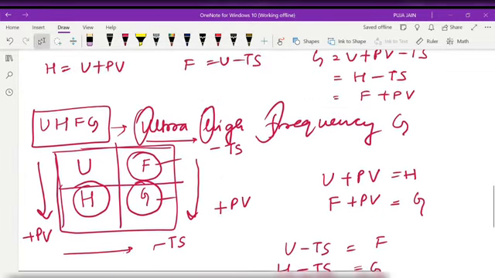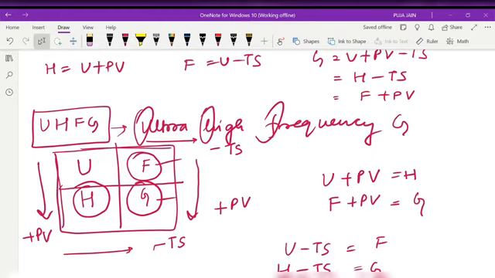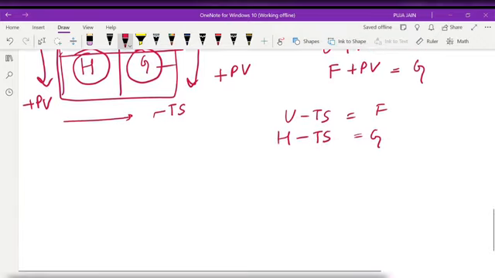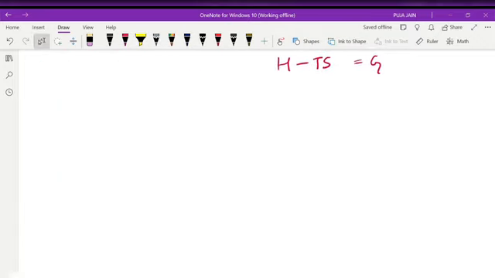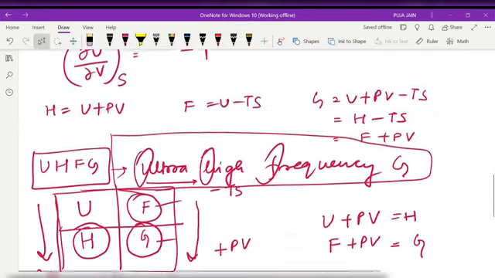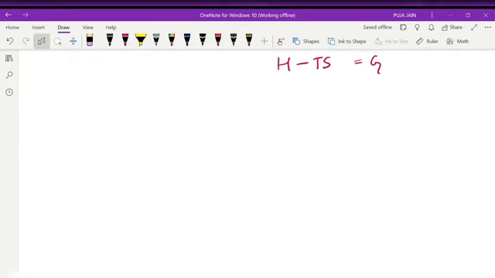Okay, and how to remember the thermodynamic potential values: H is equal to U plus PV, F is equal to U minus TS. You can use this. But I have never used this because by practicing and solving problems, it's remembered by me. I don't need any short trick for this now. After solving and practicing, it will also be in your head. But yes, I also still need a short trick for some, like Hyderabad Public School, FTV. I also remember this short trick.